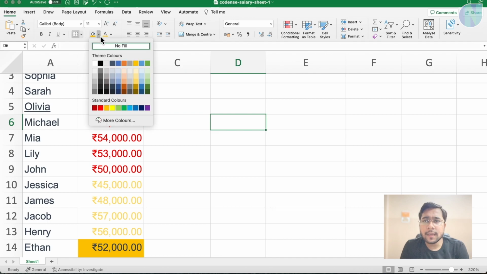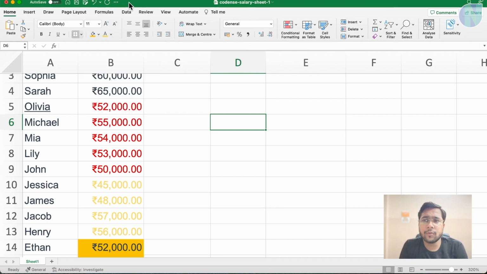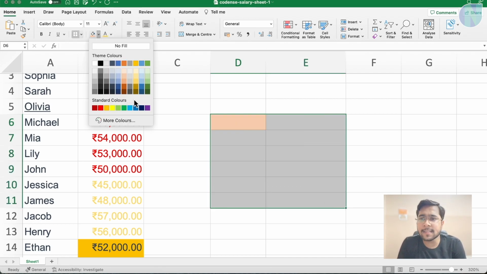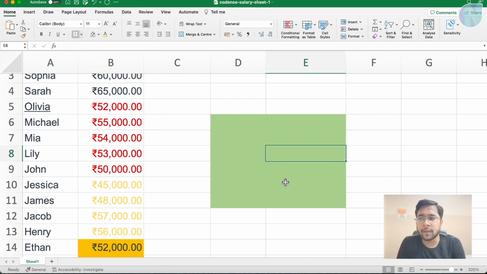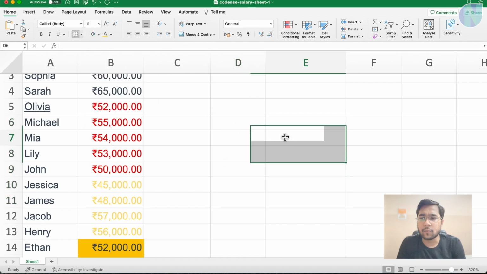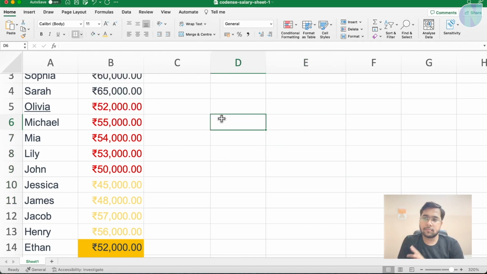Now here, this is for cell fill. You can hover over it to see the option hint as well, fill color. So if I click here, you can see this color will be filled in that cell. I can select orange, or I can select multiple cells and that color will be filled in those cells. I can again select it, click here, and say no fill to remove any fill value.